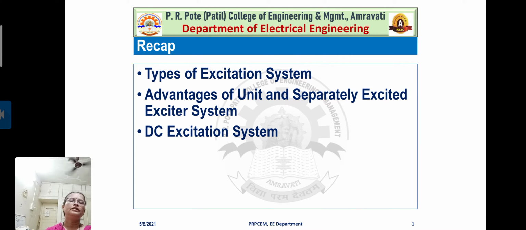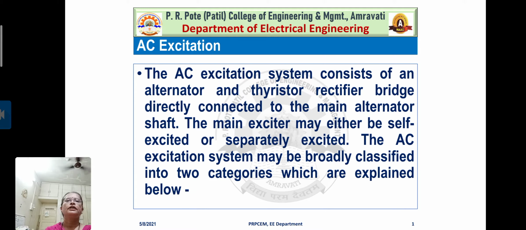Then we had a detailed discussion on DC excitation system. So let us start another type of excitation system, the AC excitation system.